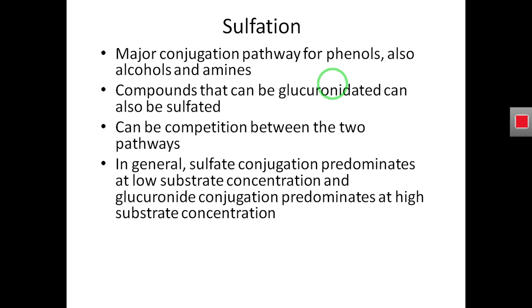So we have to keep all these reactions in mind: what phase 1 reactions are doing, what phase 2 reactions are doing, and what type of drug does phase 1 reaction and what type does phase 2 reaction.